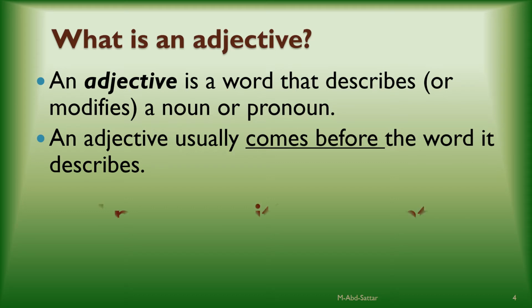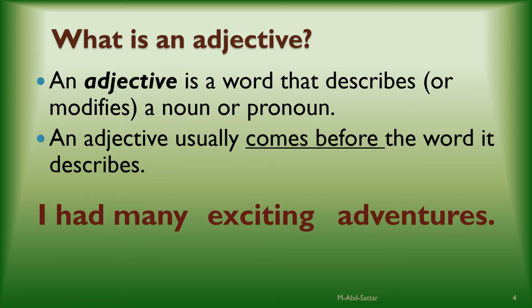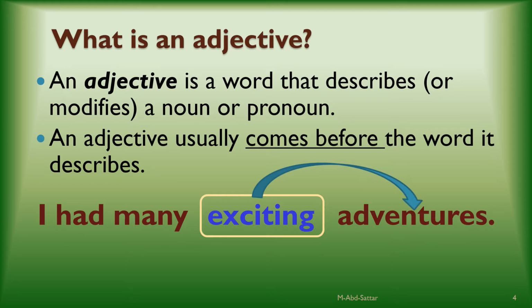Like this example: I had many exciting adventures. I enjoyed my trip, and my trip was full of exciting adventures. Here, the word exciting describes the word adventures, so it's an adjective. Here, it comes before the word it modifies. What kind of adventures are you talking about? Exciting adventures. What kind of adventures did you have in your trip? Exciting adventures. So the word exciting is an adjective.